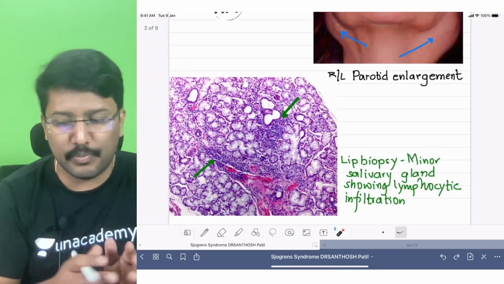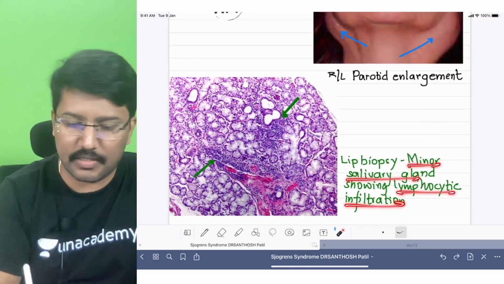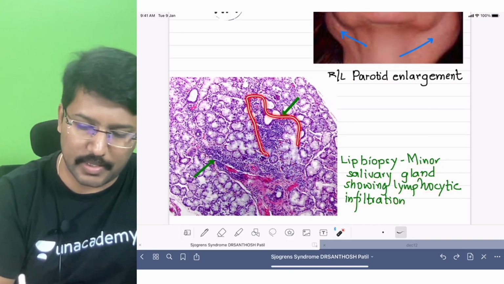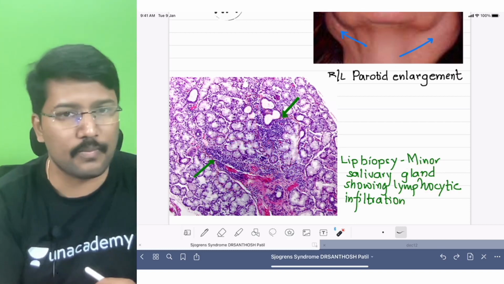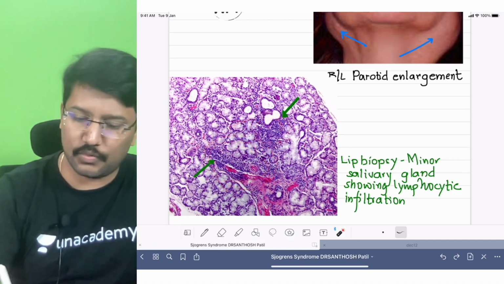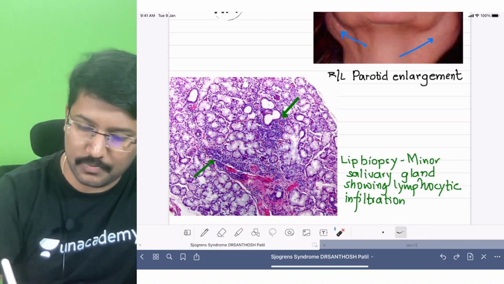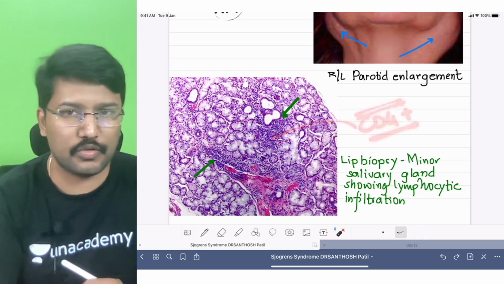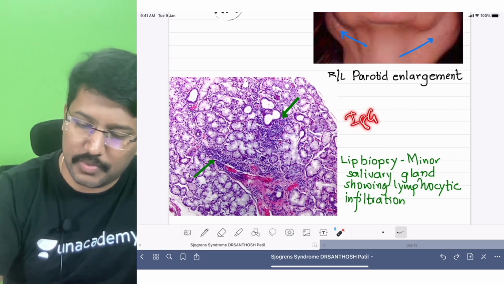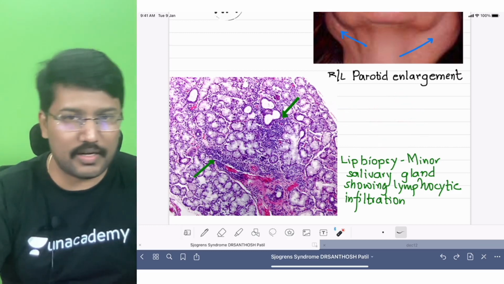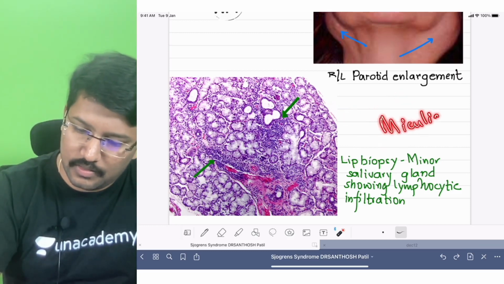I will show you an image of the lip biopsy. You can notice it is a lip biopsy, a minor salivary gland biopsy showing lymphocytic infiltration. You can notice the lymphocytic infiltration in these areas, right? So this is one of the minor salivary glands picked up from the lip biopsy, and you can see there is infiltration of lymphocytic cells, right? So what are we expecting? These cells are going to be CD4 positive predominantly, and we are expecting them to be IgG4 negative, because if they are positive, it points towards one of the IgG4 related disorders, which is also known as Mikulicz disease.